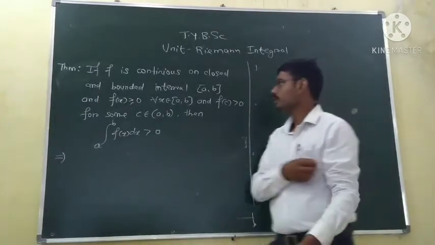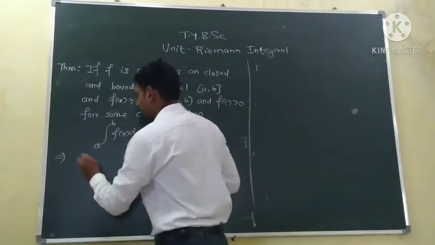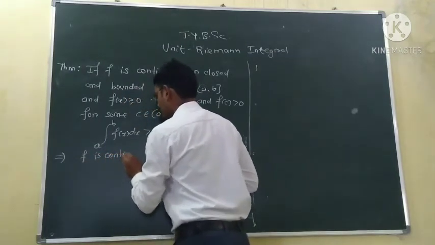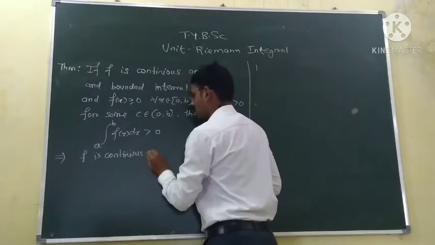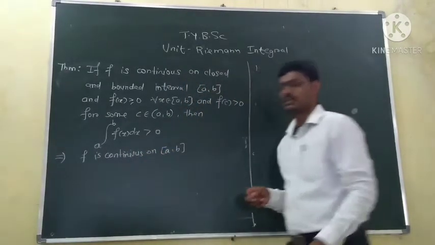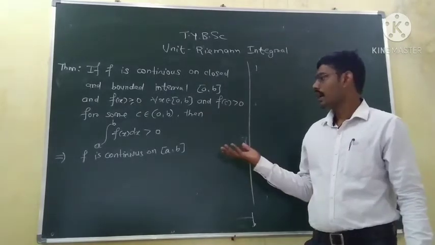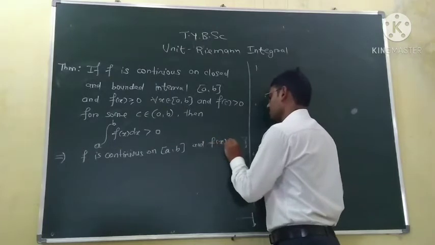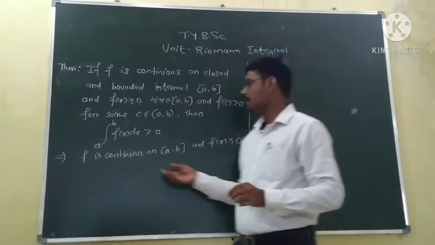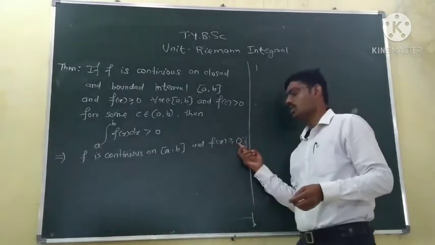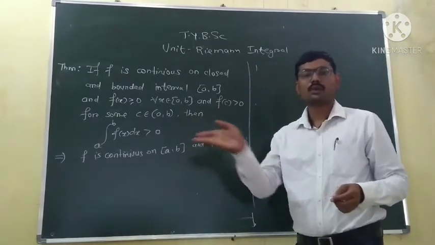So we are given a function that is continuous on [a, b], and the function is greater than or equal to 0. Since the function is continuous, it is Riemann integrable, and since it is greater than or equal to 0, we know its integration must be greater than or equal to 0.